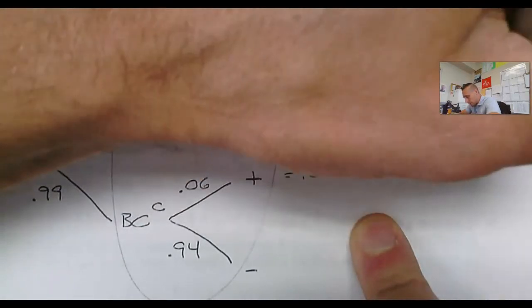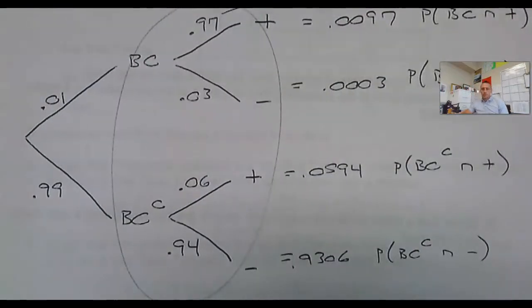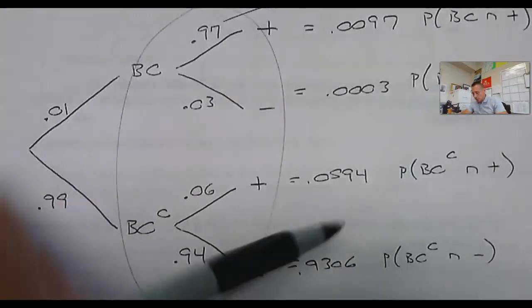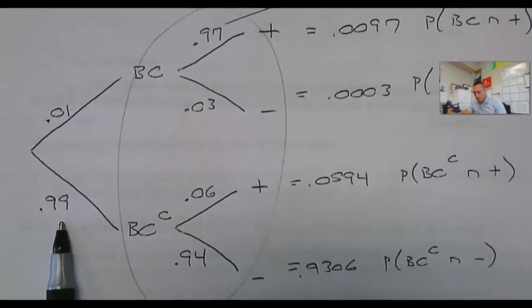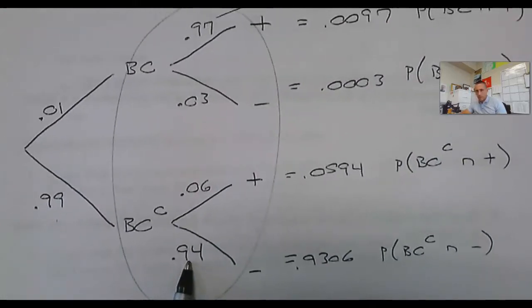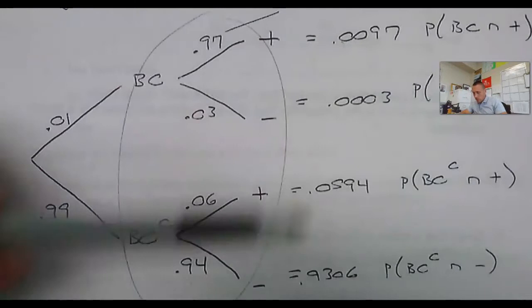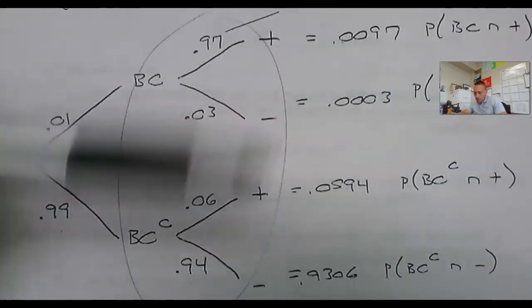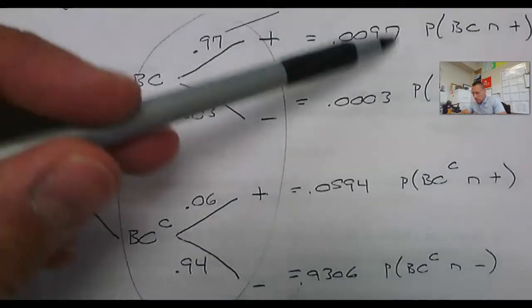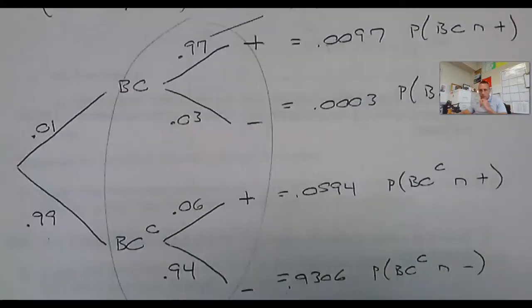Same idea here, 0.0594, the probability that they don't have breast cancer and they test positive. And then 0.9306, this is the probability they don't have breast cancer and they test negative. So you can see the majority of the probability is coming from women who don't have breast cancer and test negative. I can do a quick check to make sure these add up to 1. They do. This is 99%. This is that other 1%.